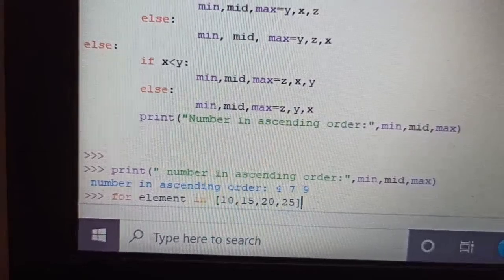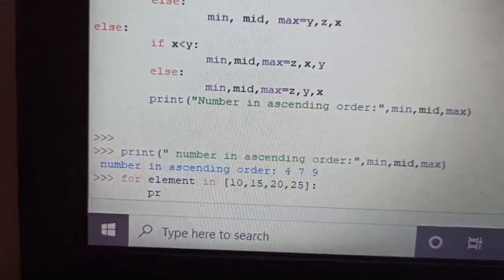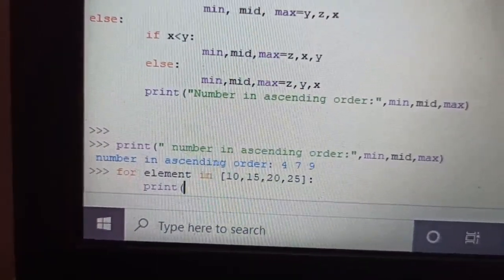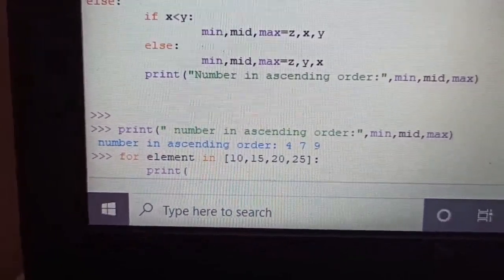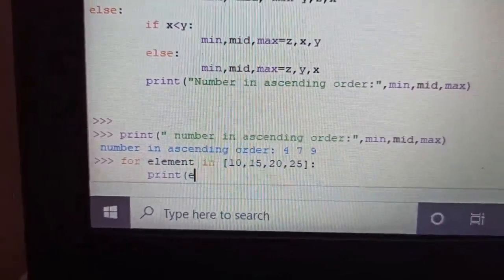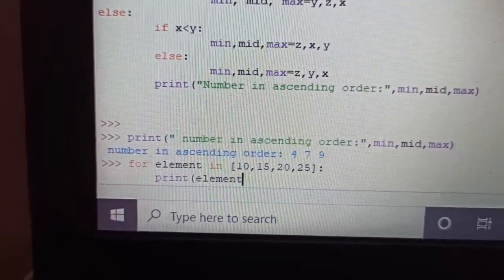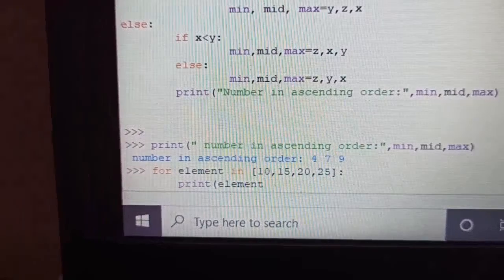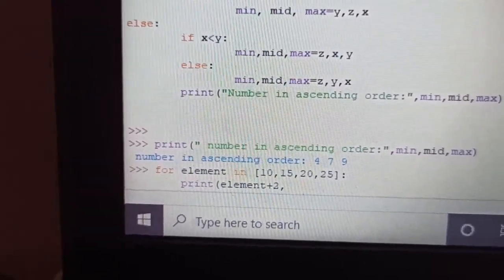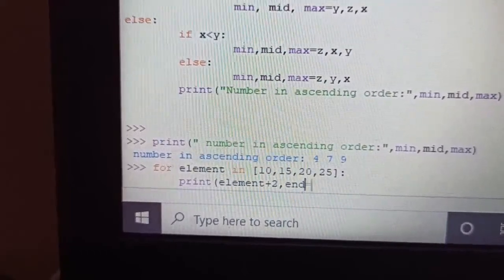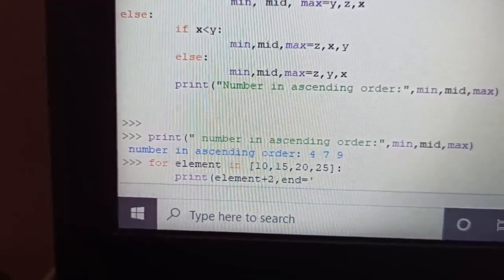Okay, then colon, then I'm giving the command print element plus 2, comma, end equals to a space.